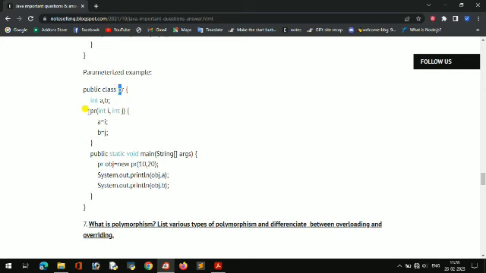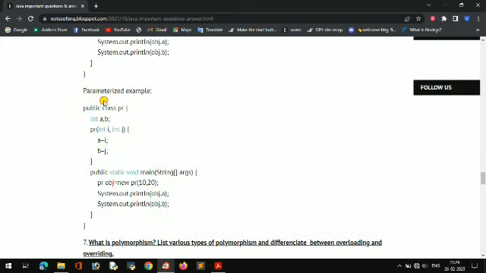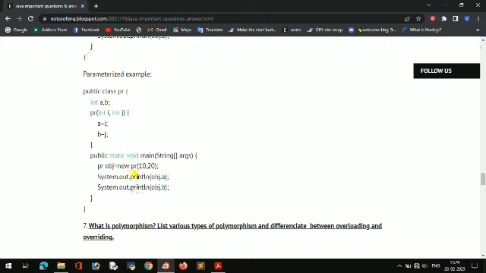This is also simple. The same class PR, and the function PR I am writing, so it is a constructor. I am passing two parameters, i and j, and the value of i is stored in A, and the value of j is stored in B. Now I am declaring an object of PR. While declaring the object of PR, I am passing two values, 10 and 20. So 10 will be stored in A and 20 will be stored in B, and simply I will get A and B. So that is the parameterized constructor.